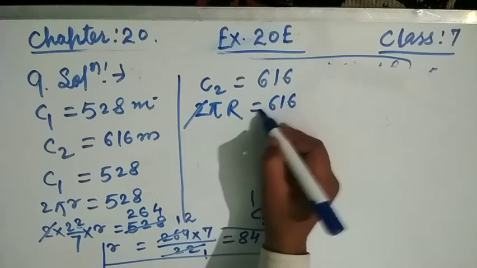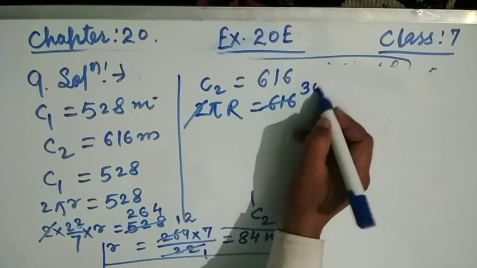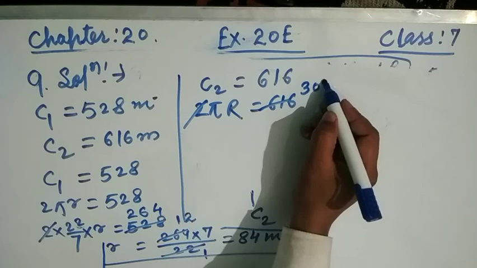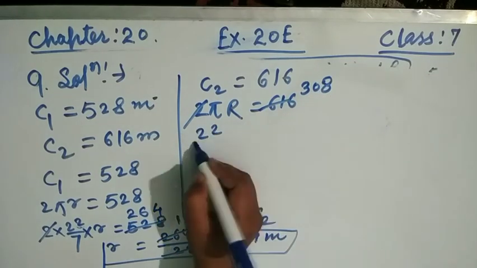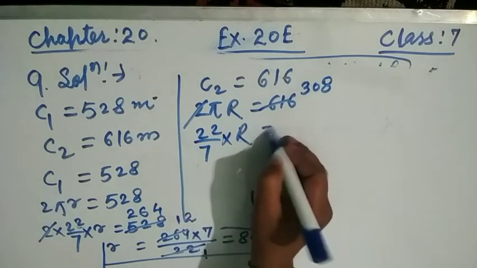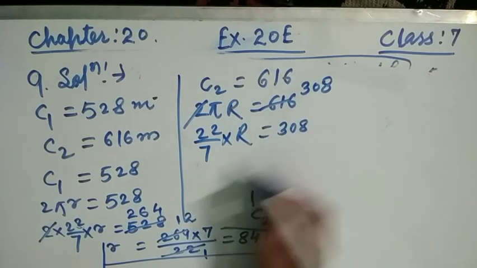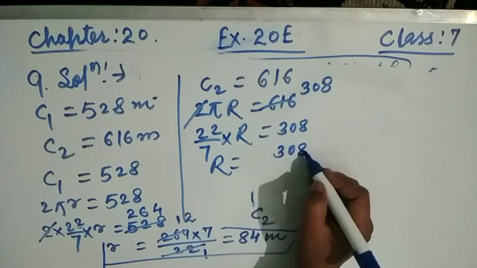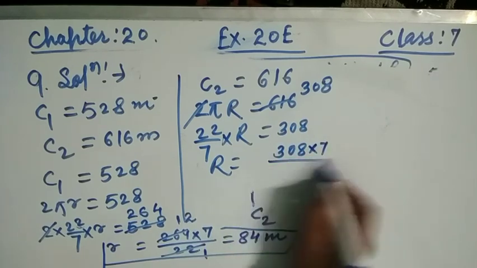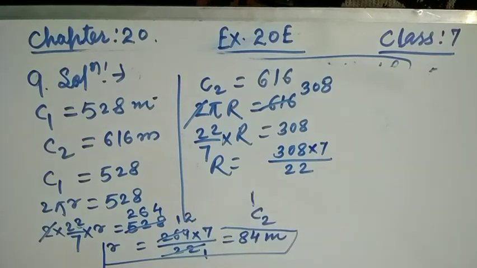Now pi is 22 by 7, so R is equal to 308 multiplied by 7 divided by 22.